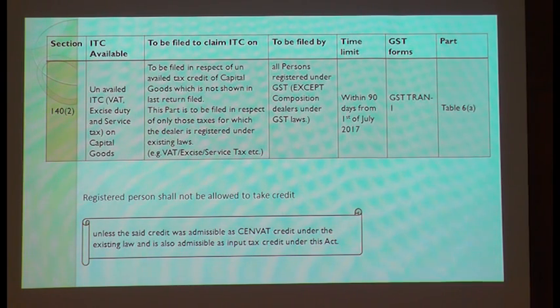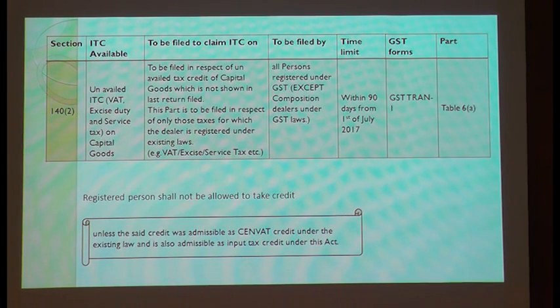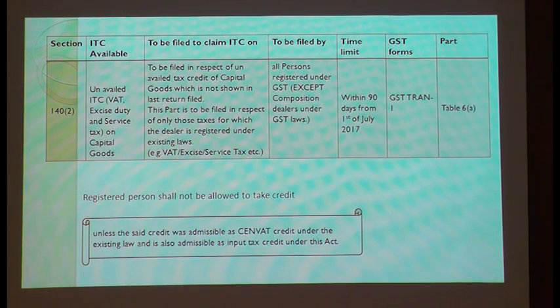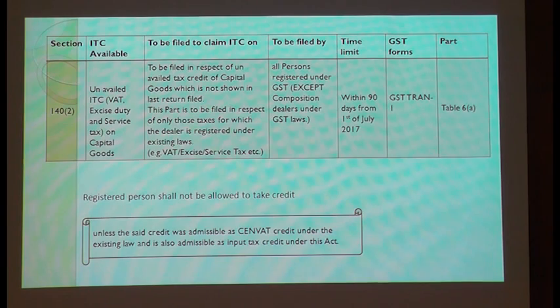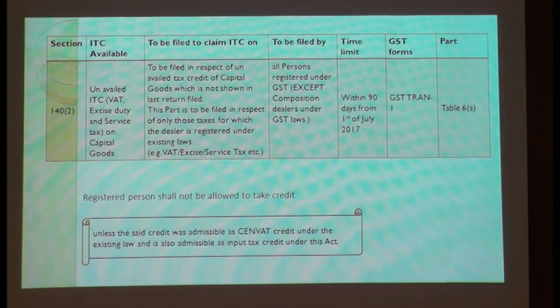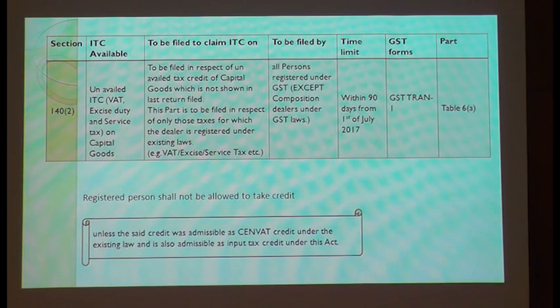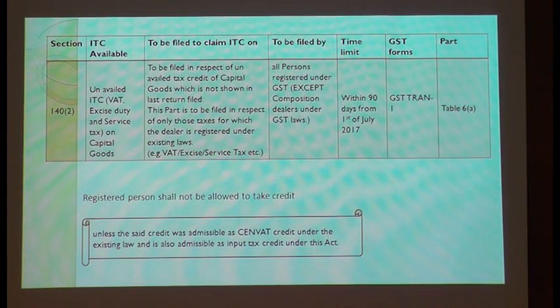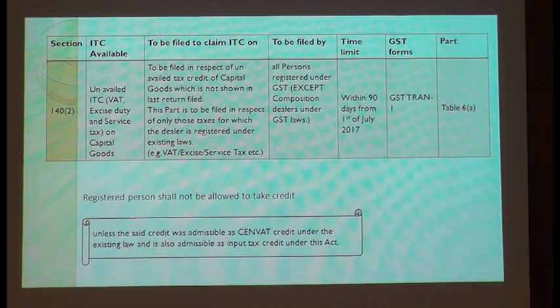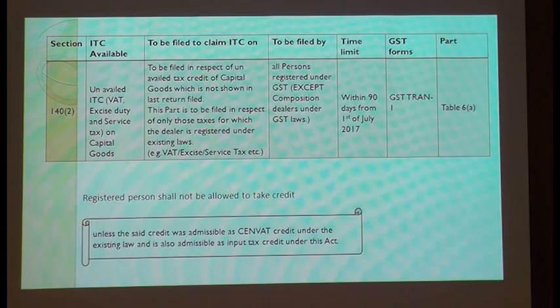If you look at the heading given in CMP-03, it is clearly specified that it is for persons migrated from the existing law. Correct, but they have not told you to pay the taxes. They are only saying that whatever credit you are having should be disclosed in your ITC-3. But there is a table which says debit entry. Correct, but they are not asking you to pay. Where is the section for that? Only in the form is that content added, please understand. There is no specific provision or section which says that you should pay the taxes equivalent to the credit you would have utilized in the old law.